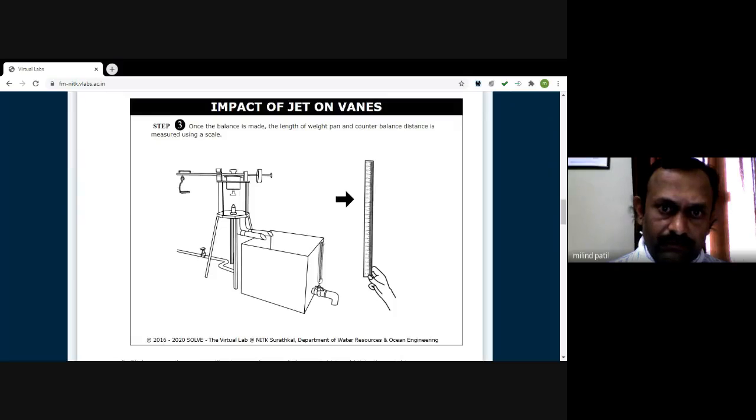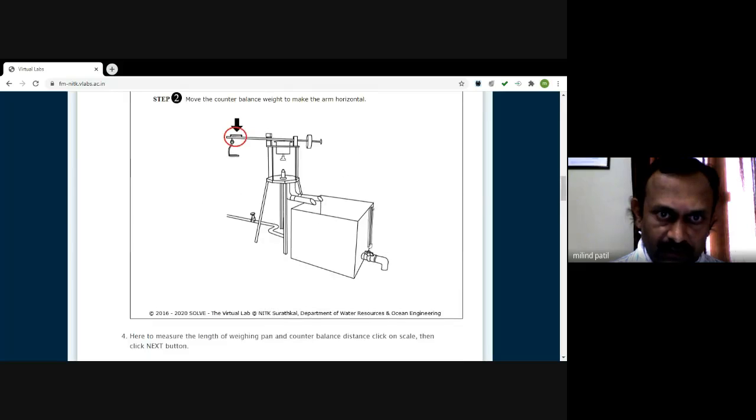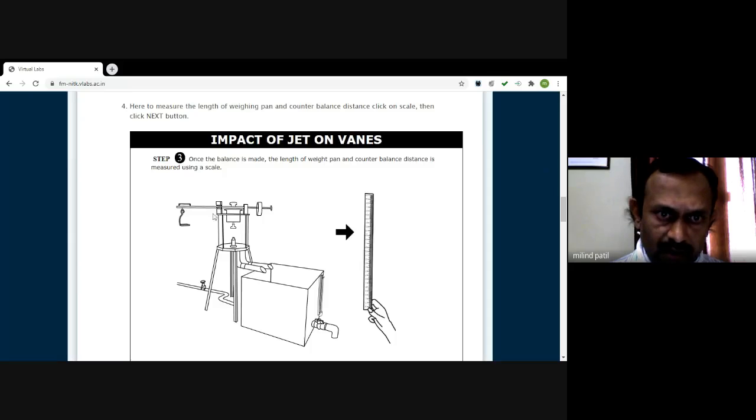Step number 2. Once you balance this, now here you can observe the difference between these two figures. Initially when the jet strikes the plate, this lever is in an inclined direction. But once we put the weight, again this will come into the horizontal. This will align horizontally, and this we can observe with the simple spirit level put here.